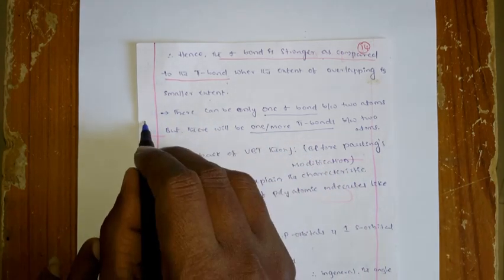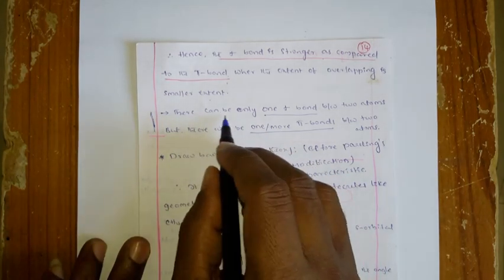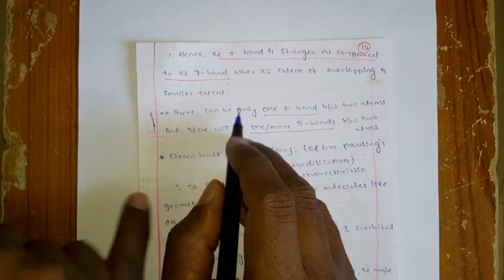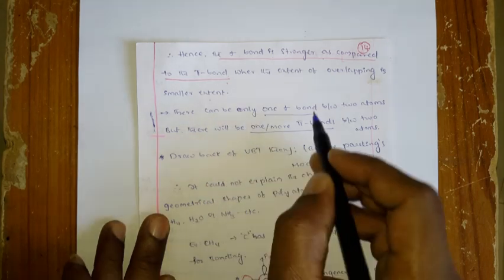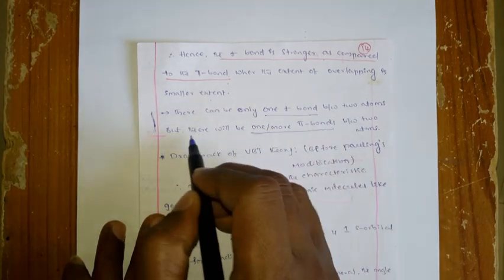And you know that there is one point: in any compound, in between the two atoms when the bond forms, there can be only one sigma bond between two atoms, but there will be one or more pi bonds.